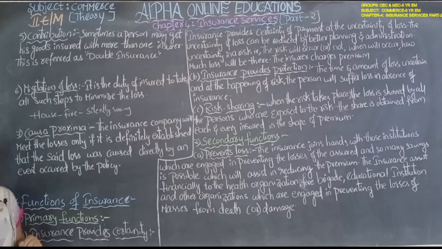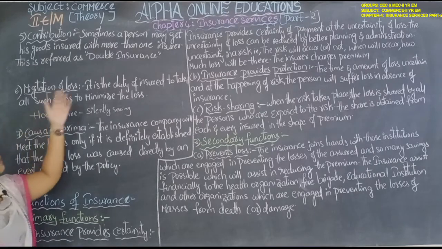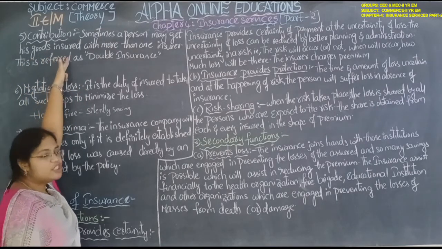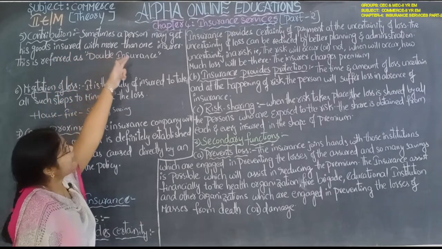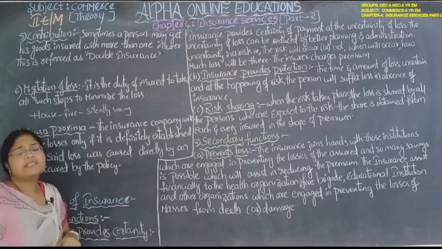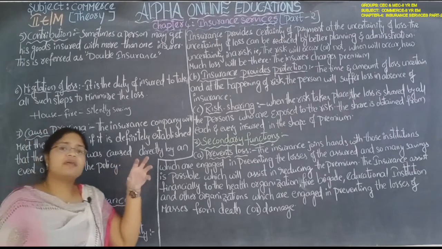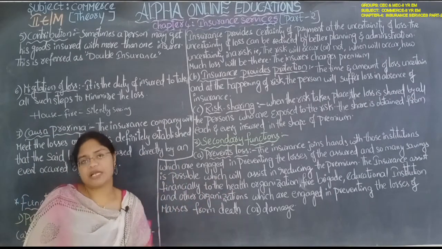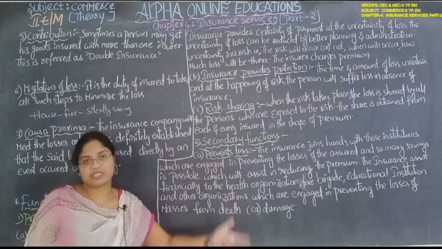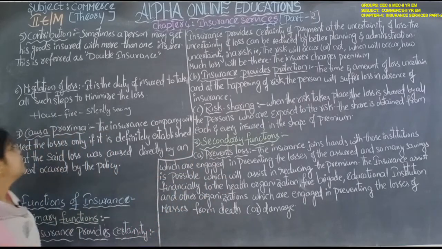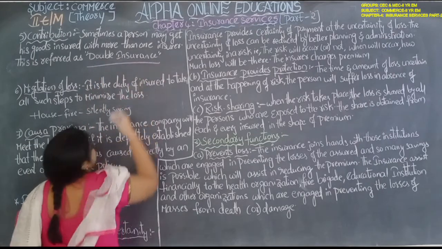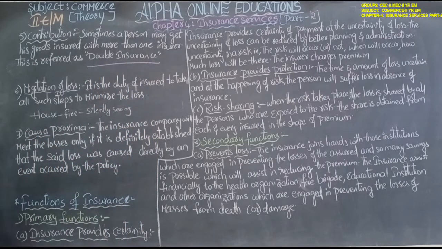Sometimes a person may get his goods insured with more than one insurer. It means the person insures their goods with more than one insurance company, for example two insurance companies. Such types of insurance are known as double insurance.